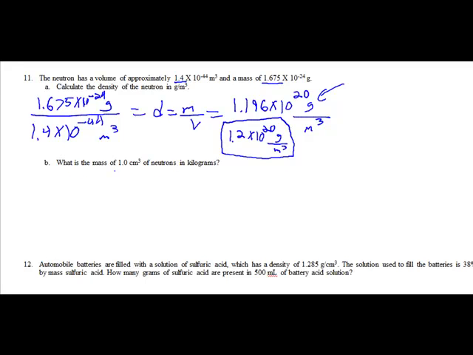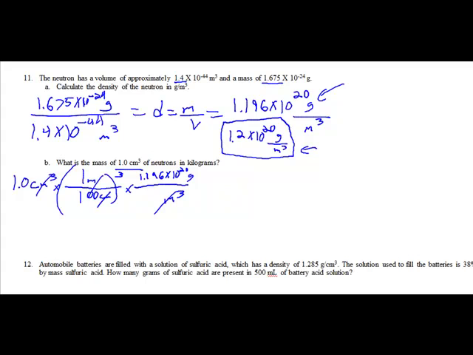All right, B, what is the mass of 1 cubic centimeter of neutrons in kilograms? Well, I know I'm going to have to start with 1 cubic centimeter of neutrons. My units here are in meters cubed. I have centimeters cubed, so I need to convert. 100 centimeters for every 1 meter. Since it's cubed, I have to do this 3 times. This will give me cubic meters. Now I can multiply by my density that I solved for in the previous problem, 1.196 times 10 to the 20th grams per meter cubed. My meters cubed cancel out.